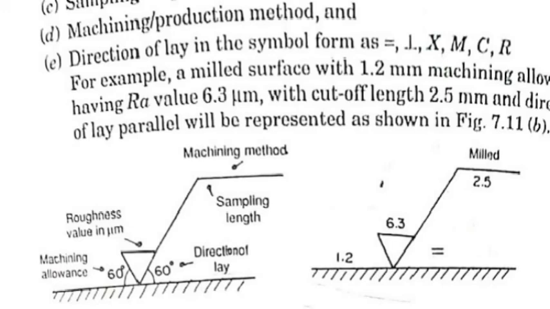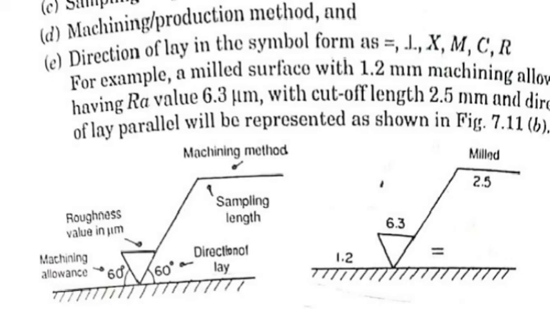Firstly, for indicating the surface we have to draw one horizontal line, and next one triangle, which includes the left side 60 degrees and right side 60 degrees angle. This is the diagram of indication.